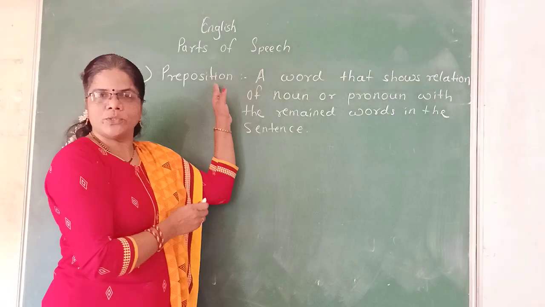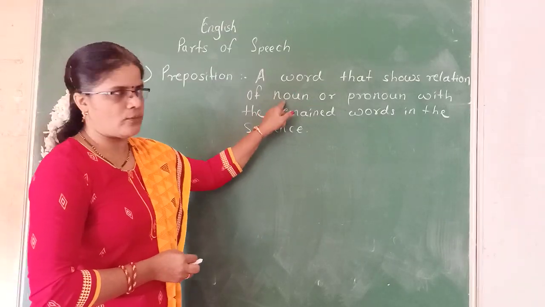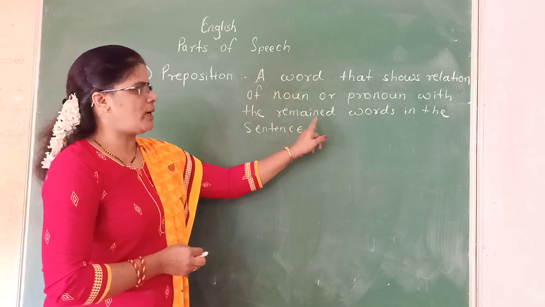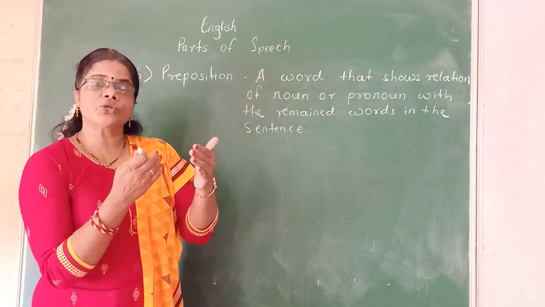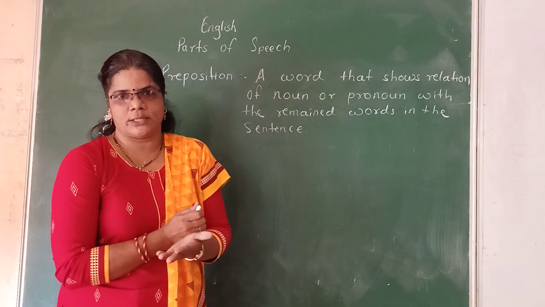See here, a preposition is a word that shows the relation of a noun or pronoun with the remaining words in the sentence. It shows the relation of those nouns or pronouns with the remaining words in the sentence.